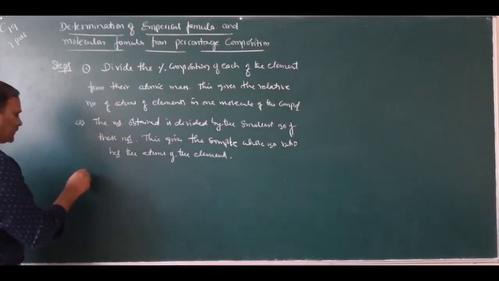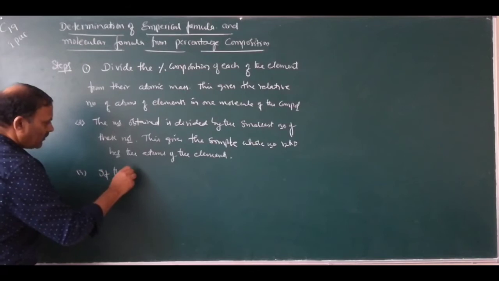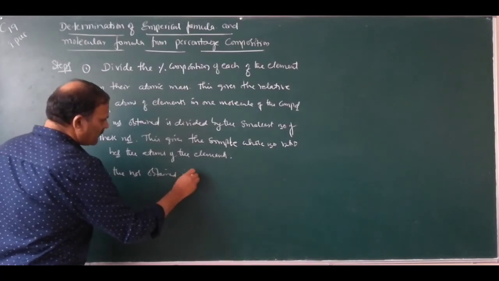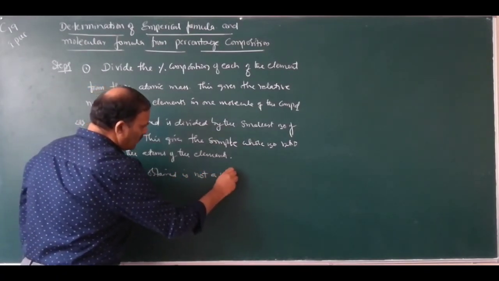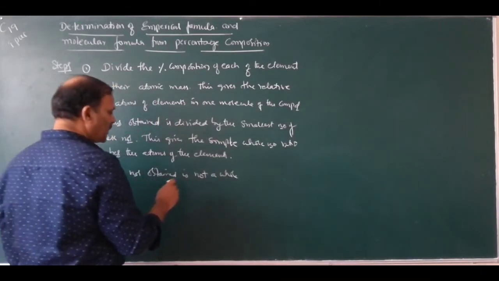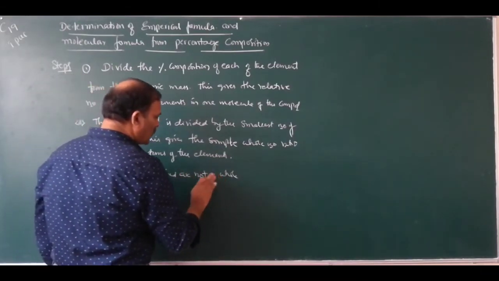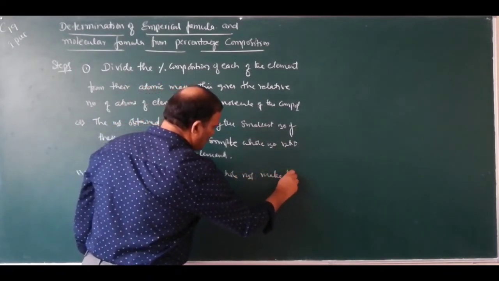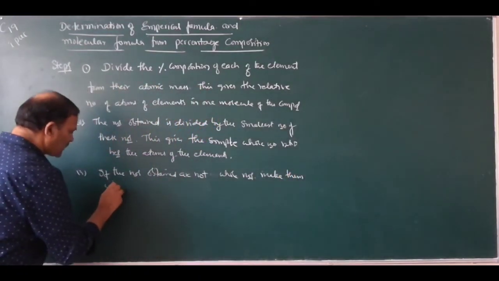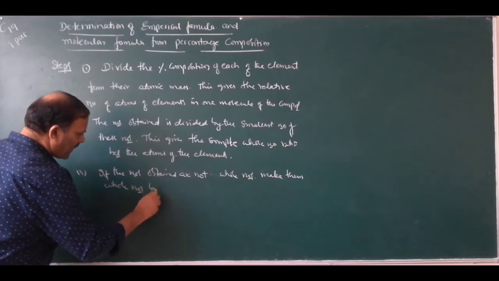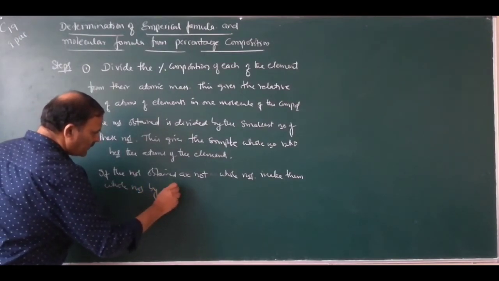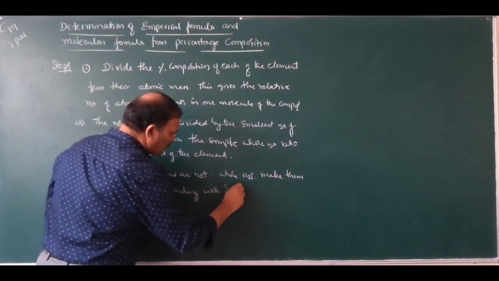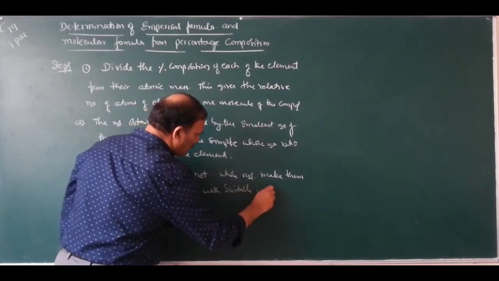Third step: if the numbers obtained are not whole numbers, make them whole numbers by multiplying with a suitable integer.